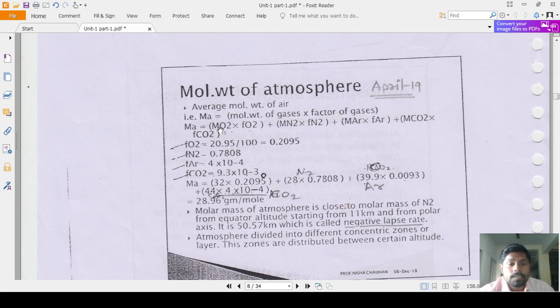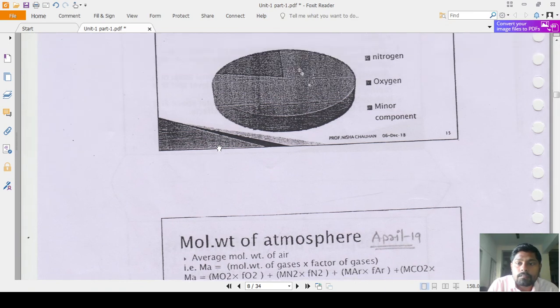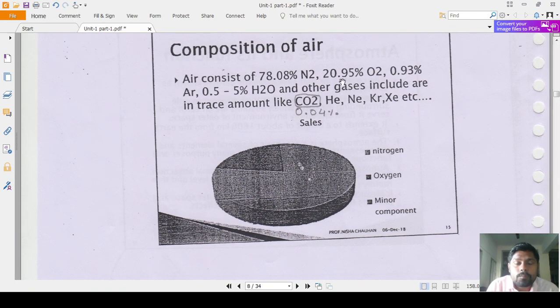So, in the composition of air, as I already discussed with you, that is the molecular weight of oxygen into fraction of oxygen, plus molecular weight of nitrogen into fraction of nitrogen, molecular weight of argon into fraction of argon, molecular weight of carbon dioxide into fraction of carbon dioxide. These values are already given to you. What is the fraction of oxygen? That factor can be obtained from its percentage in the composition of air. For oxygen, the value is 20.95%.